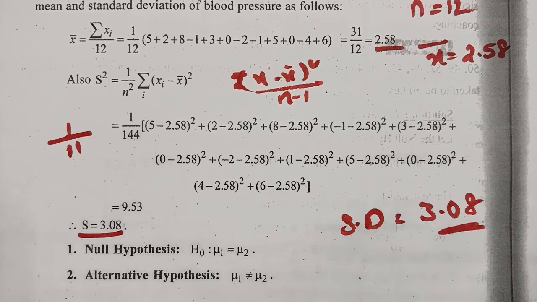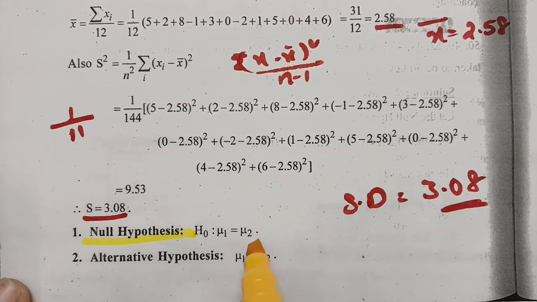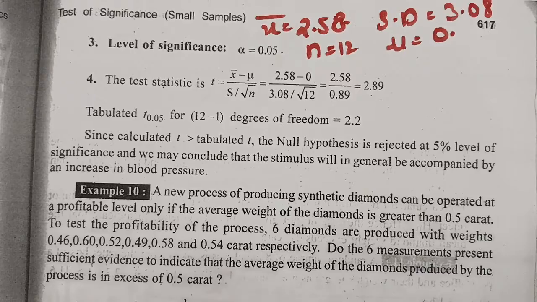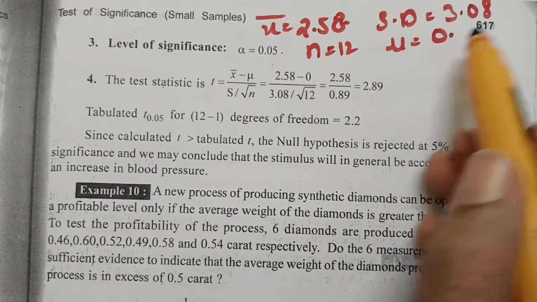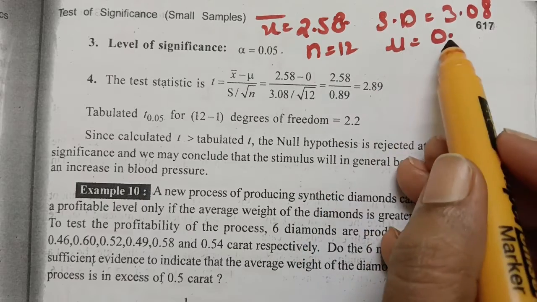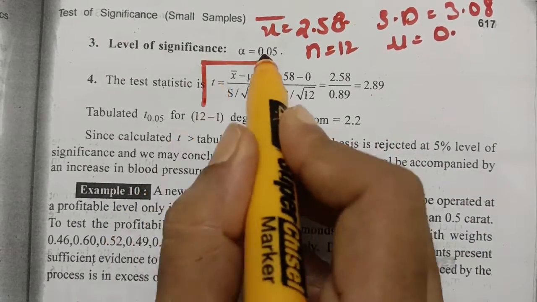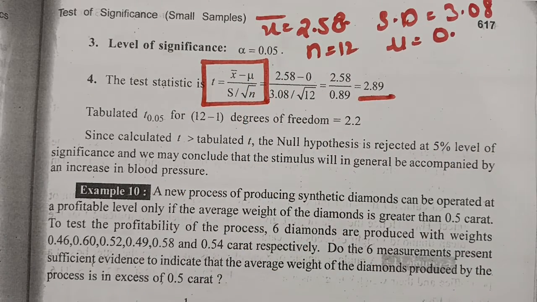And the next one is the null hypothesis. Usually for the null hypothesis we take mu1 equal to mu2, and the alternate hypothesis mu1 not equal to mu2. See here, the mean value is 2.58, standard deviation value is 3.08, n value is 12 and mu is equal to 0. Again this is the formula, x bar minus mu by s by root n. If you substitute all the values, the value here is 2.89.